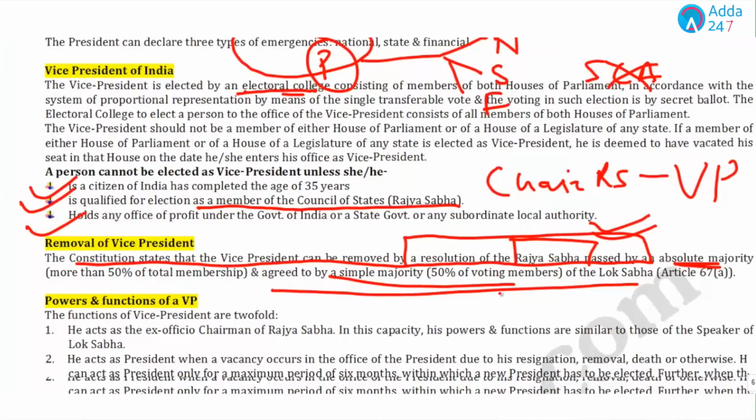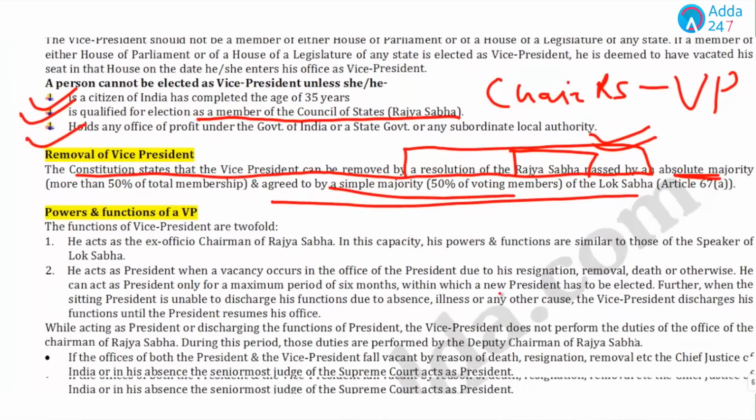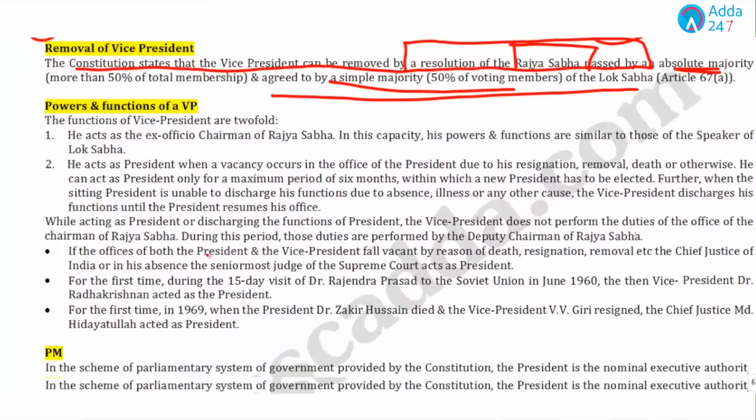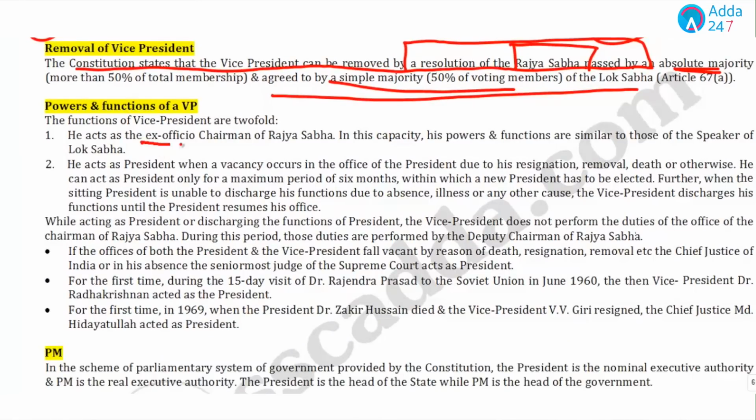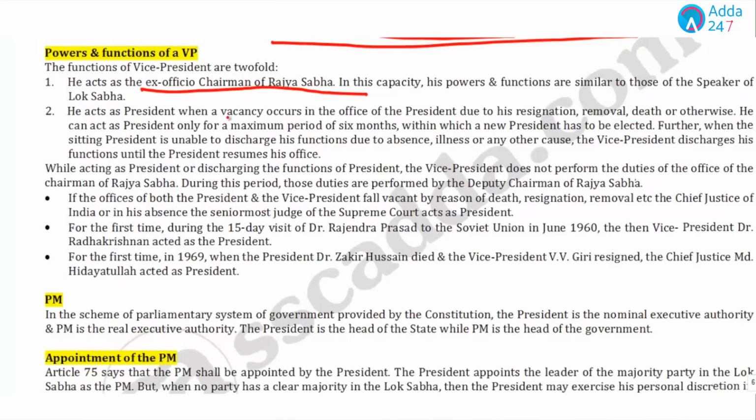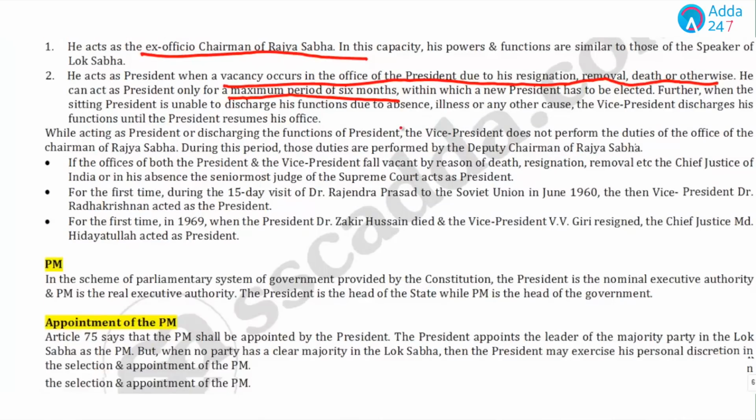Now, if we talk about the powers and functions, we have already talked about the most important function. The most important function is that he acts as the ex officio chairman of Rajya Sabha. He acts as president also whenever a vacancy occurs in the office of president due to his resignation, removal, death, or otherwise. But he can act as president for a maximum of 6 months. As we have already discussed, a presidential election should be held within 6 months.